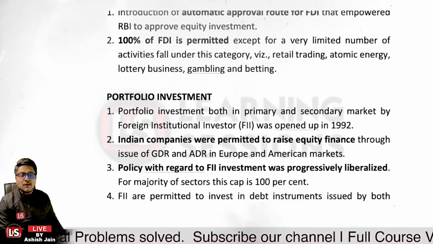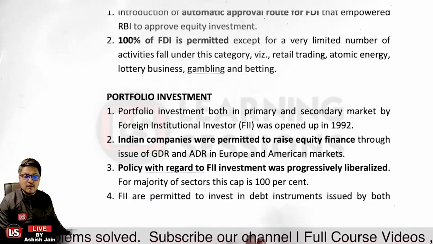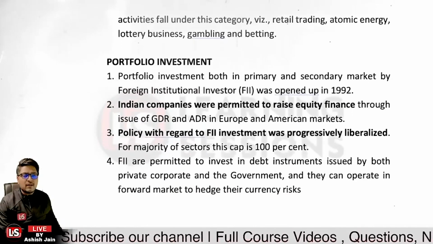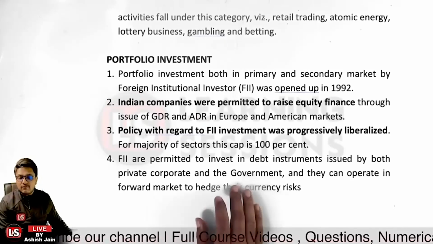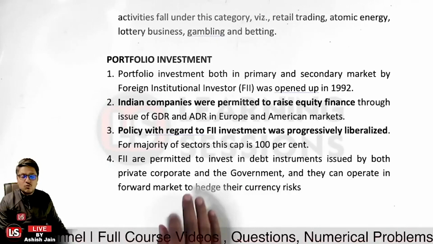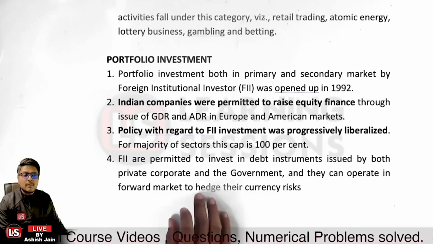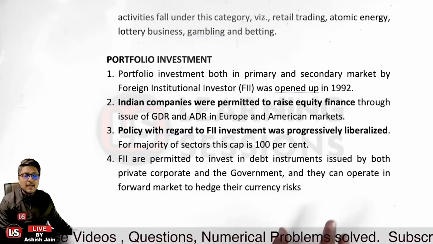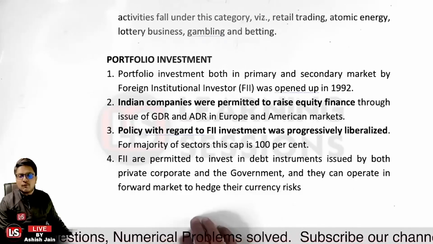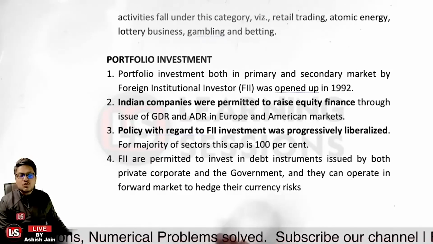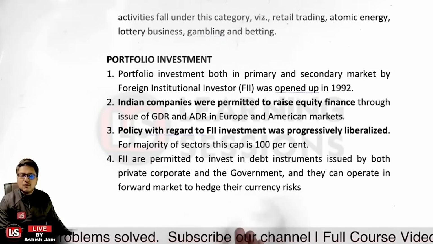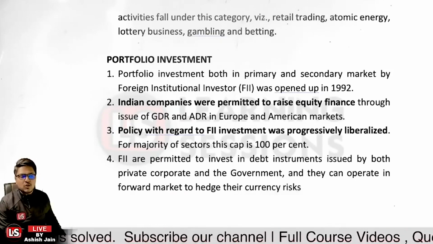FIIs, that is foreign institutional investors, are permitted to invest in debt instruments issued by both private corporates and the government itself, and they can operate in the forward market, undertaking forward contracts so as to hedge the currency risk.